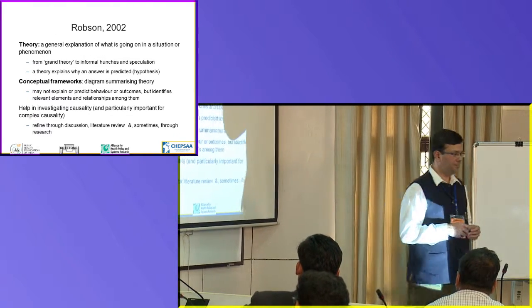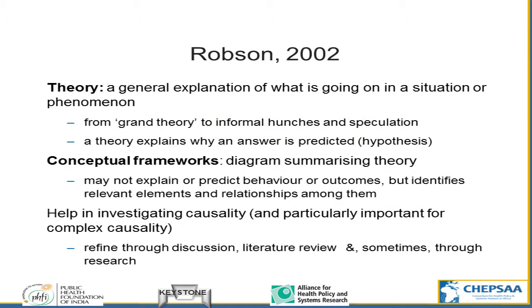What is a theory? A theory is a grand explanation of what's going on in a situation or a phenomenon. A theory can explain why an answer is predicted. It can hypothesize. And theories can mean everything from grand theories to speculative theories. Yeah, so there's a range of different types of theories. What is a conceptual framework? It's a diagram which summarizes your theories.